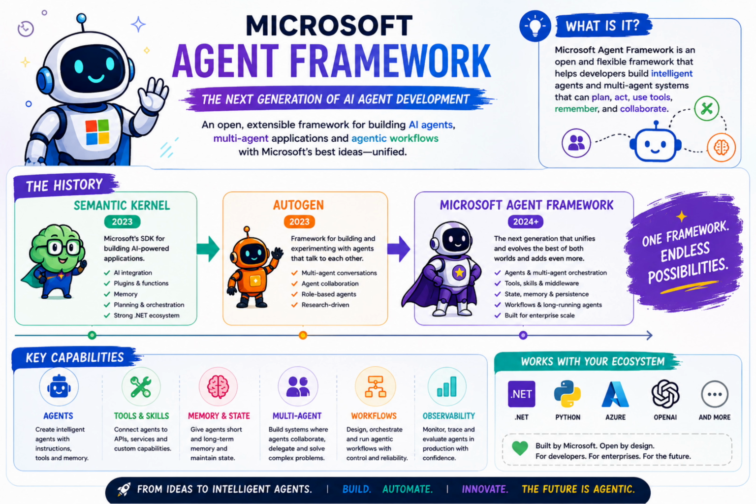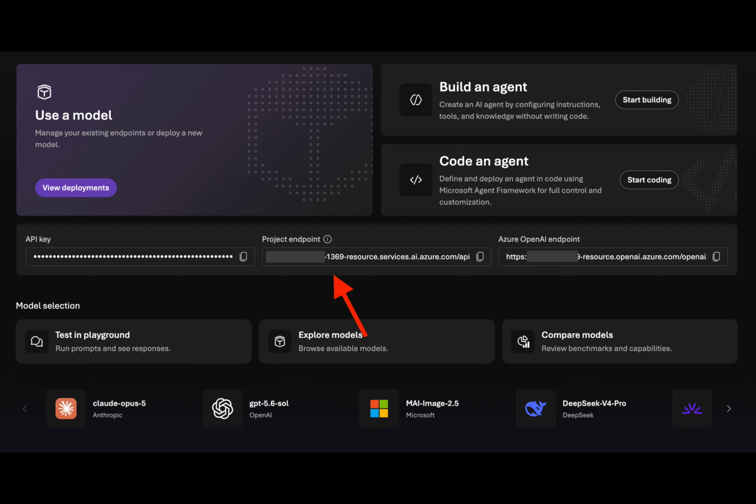Before we jump into the code, we need to set up our AI model. For this example, we're going to use Azure AI Foundry. So, head over to Azure AI Foundry and sign in with your Azure account. If you already have a project, you can use that. If you don't, create a new project. Once the project is created, we'll need to deploy a model. Deploy the model you want to use and wait for the deployment to complete.